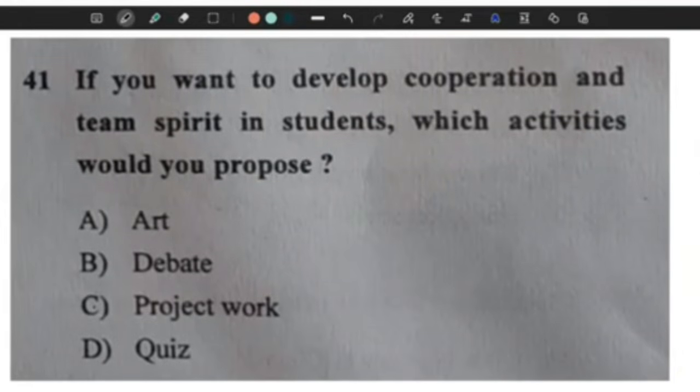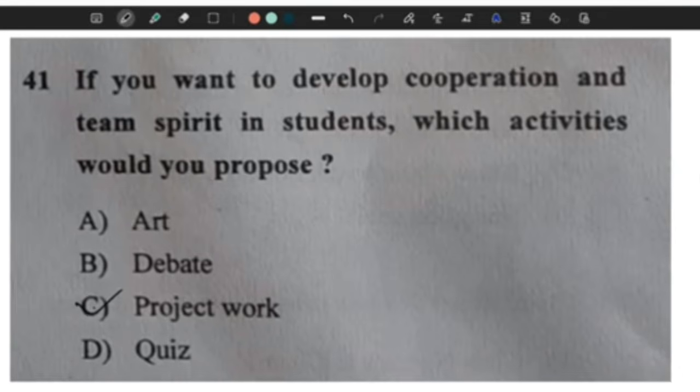Question 41. If you want to develop cooperation and team spirit in students, which activities would you propose? Project work. Option C is the correct answer. Usually, project work is done by a team, by a group of people. So option C is correct.